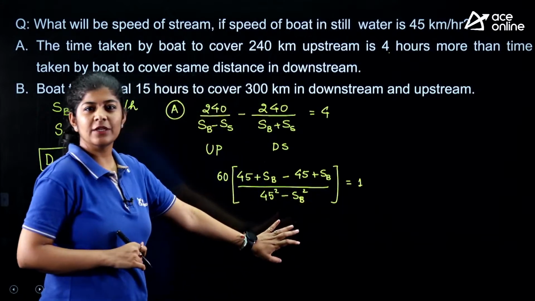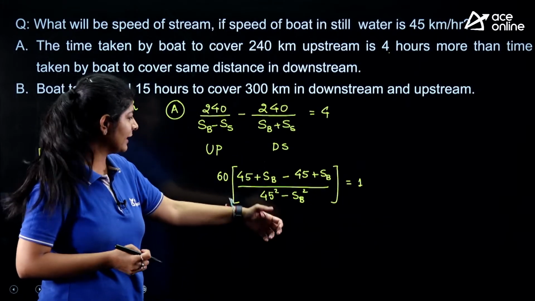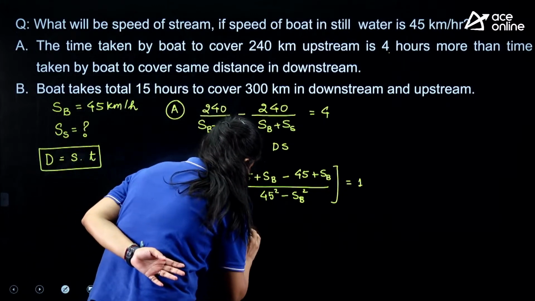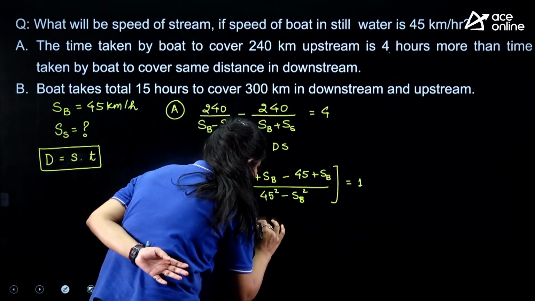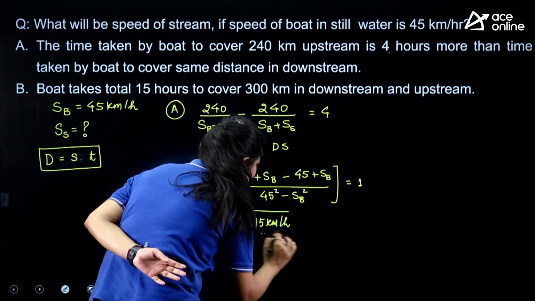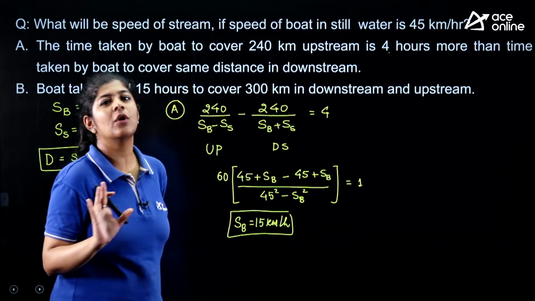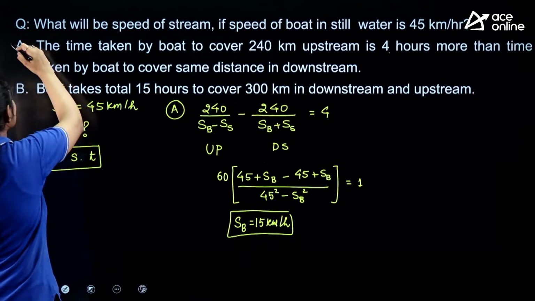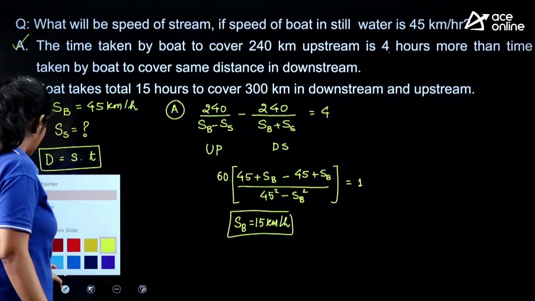From this one you can easily solve the quadratic equation, and the speed of the stream that you get is somewhere around 15 kilometers per hour, right? Just by seeing this equation I know that I can calculate the value, so from this one I can get my answer.